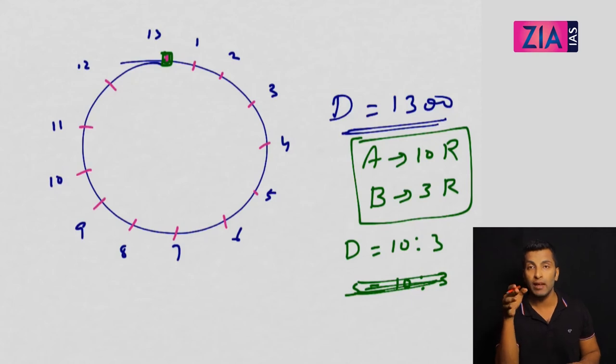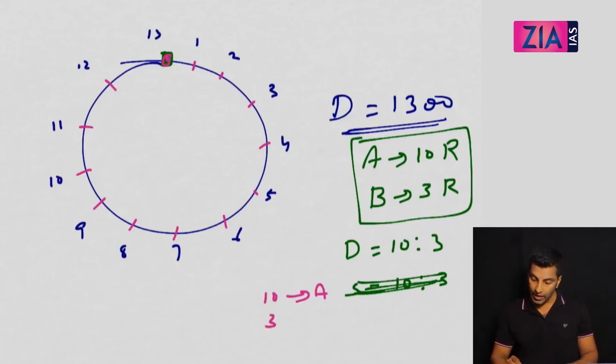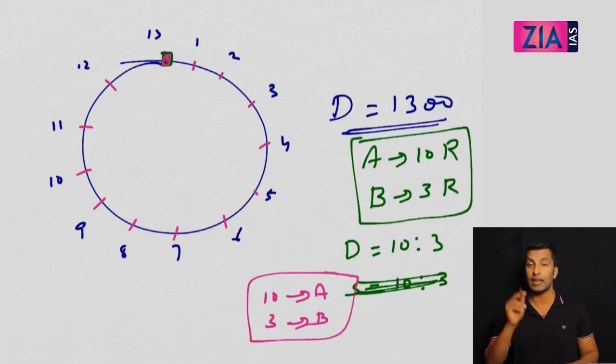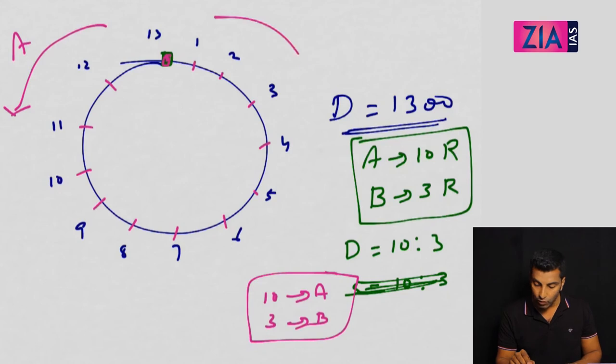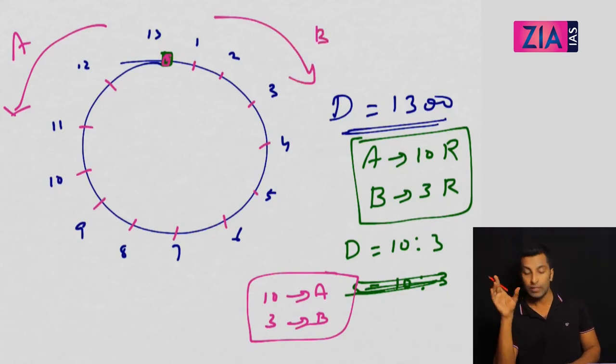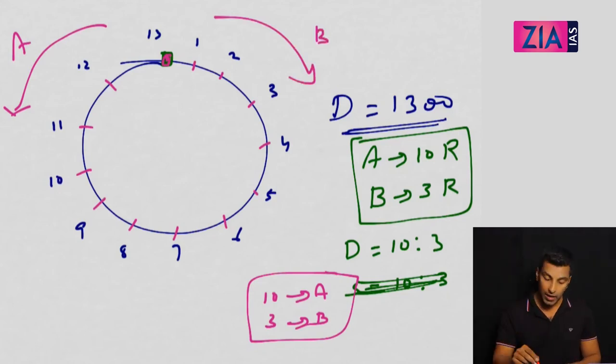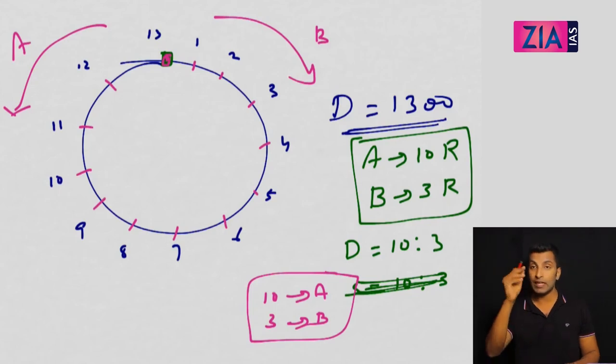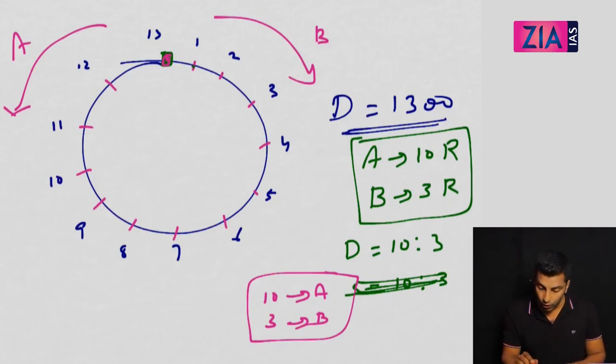Let's follow B. So in the first meeting, where will the meeting happen? We have divided this into 13 equal areas. Out of 13 equal areas, 10 will be covered by A and 3 will be covered by B, because the speed is in this ratio. If A is moving in this direction and B is moving in this direction, let's follow B only. So out of a total of 13, how much will B cover when they meet for the first time? 3. So 1, 2, 3. So the first meeting will happen here. This is the first meeting.